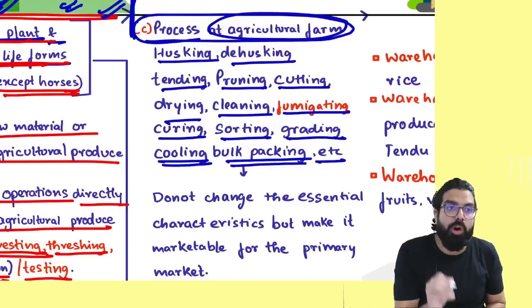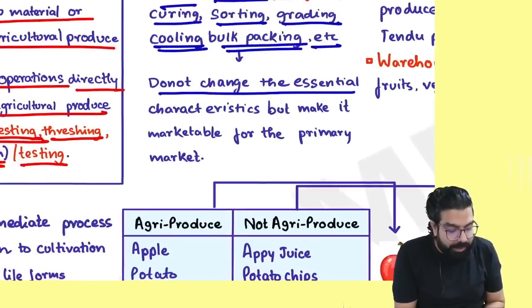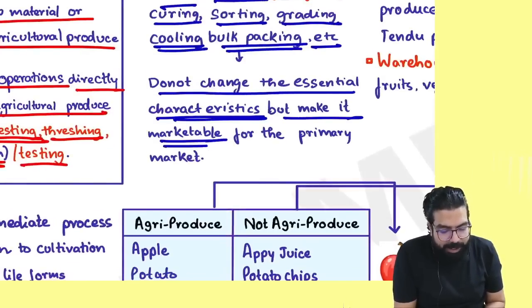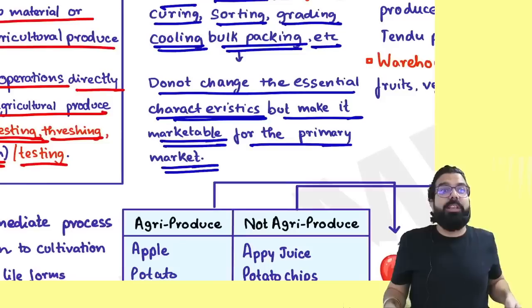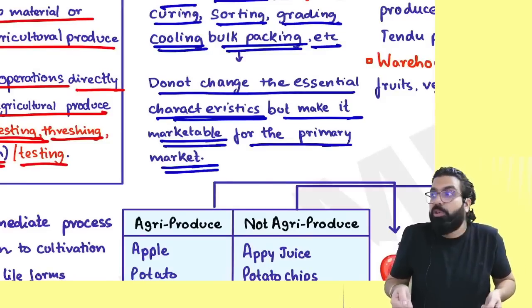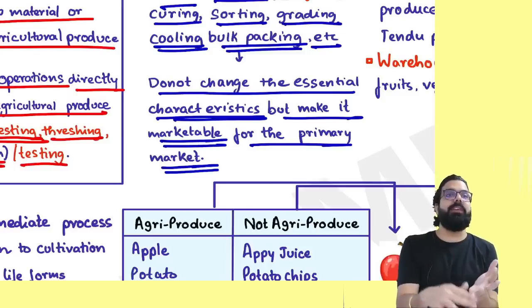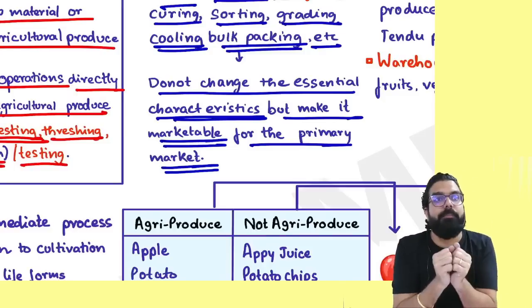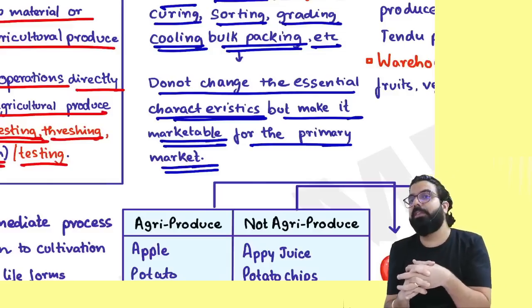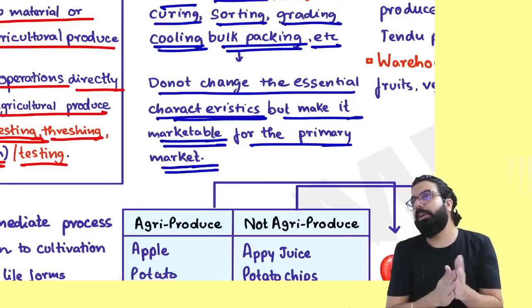Remember one thing, all these services if you take, which should not change the essential characteristic, but just make it marketable for the primary market. Primary market means you know where the agriculturist will be standing with his goods. That is the primary market. So if agriculturist took cleaning service, packing service, so that he can take his product to the primary market, if you gave all this service to the agriculturist, you should not charge any GST. Is my point clear to all?